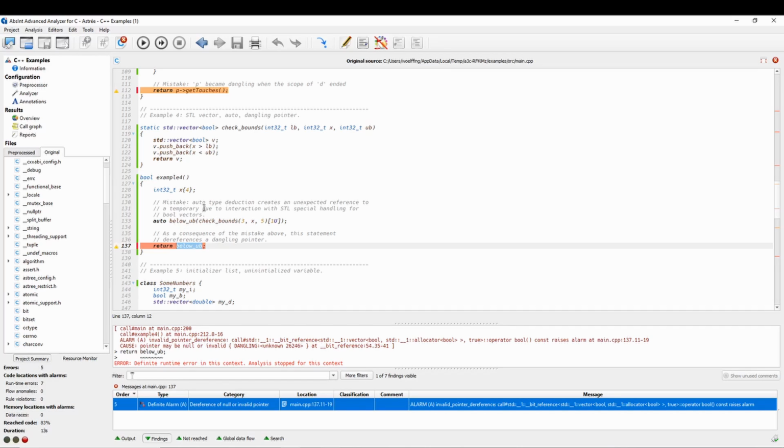Note that by writing explicitly bool instead of auto in the declaration of below up, this problem would not occur. In that case, Astrée would detect that below up is a proper bool variable and would not raise a false alarm.